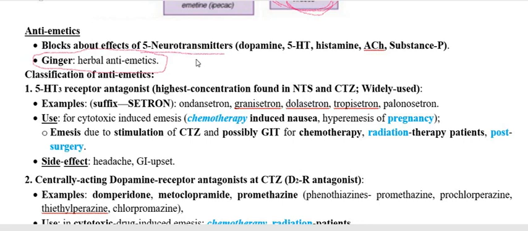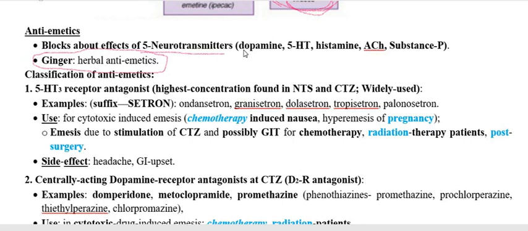When the neurotransmitter cannot attach to its receptor because it is occupied by the blocker, we use it as an antiemetic agent. This applies to every receptor blocking agent except the cannabinoid receptor, that is the CB1 receptor.